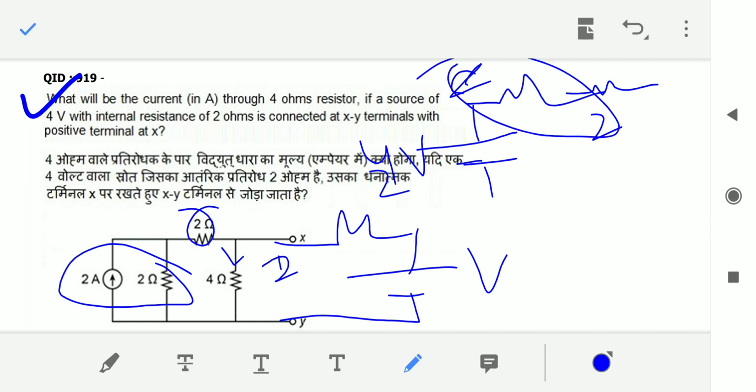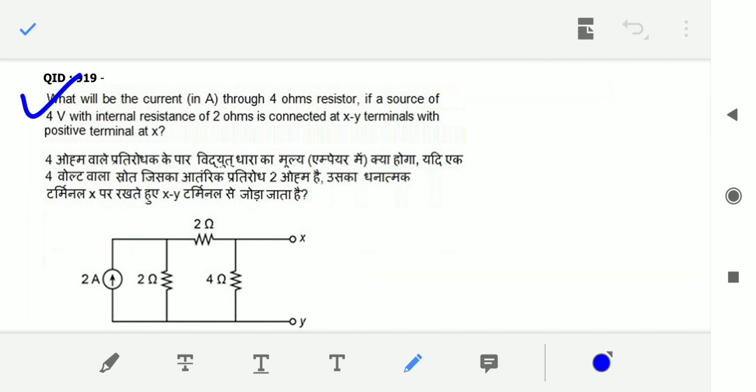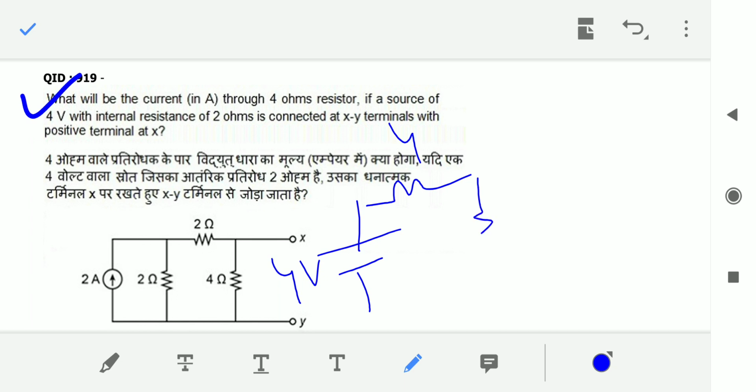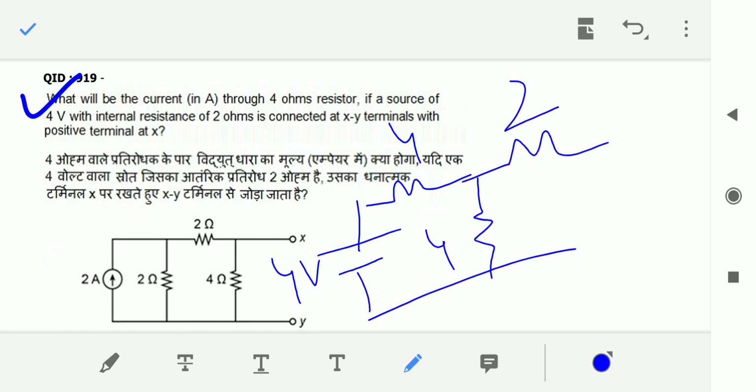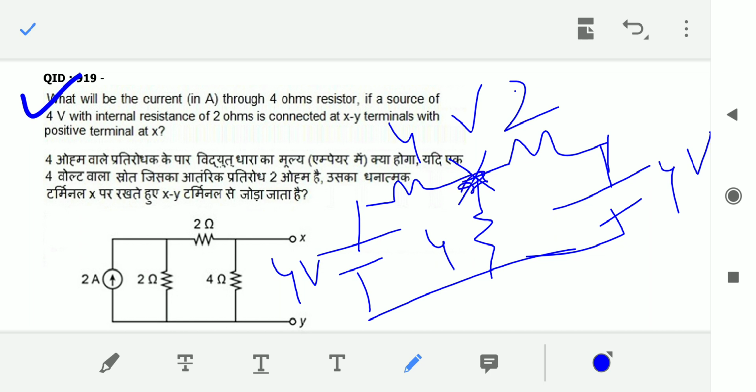So the circuit will look like this. 4 volts, 4 ohms, and here it is 4 ohms, and here it is 2 ohms we have connected, and 4 volts we have connected. Now if you apply nodal analysis at this terminal, you will get the voltage at this point. This is nothing but the voltage across this 4 ohm resistance, right? So you apply nodal analysis.